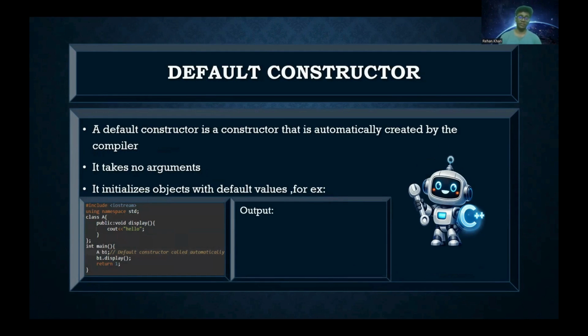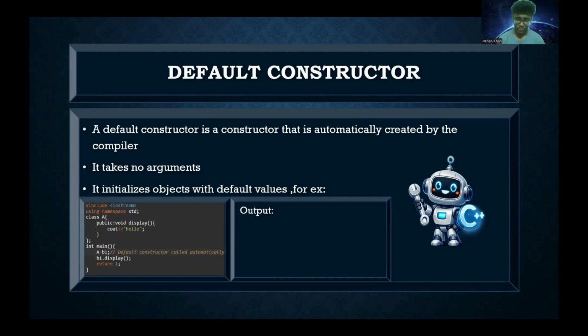The user does not intervene in that. The compiler automatically creates it. It takes no arguments in its parameters or parentheses. It initializes the object with default values. For example, in this given example, we have taken a class A, and inside the public section, we have declared a function display and defined it with the cout statement hello.